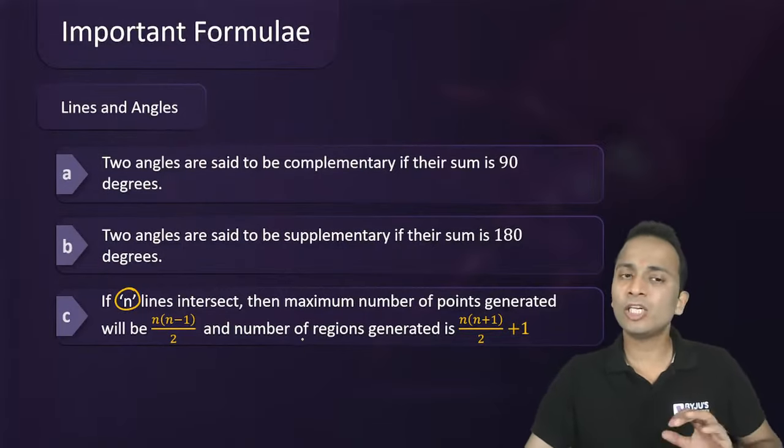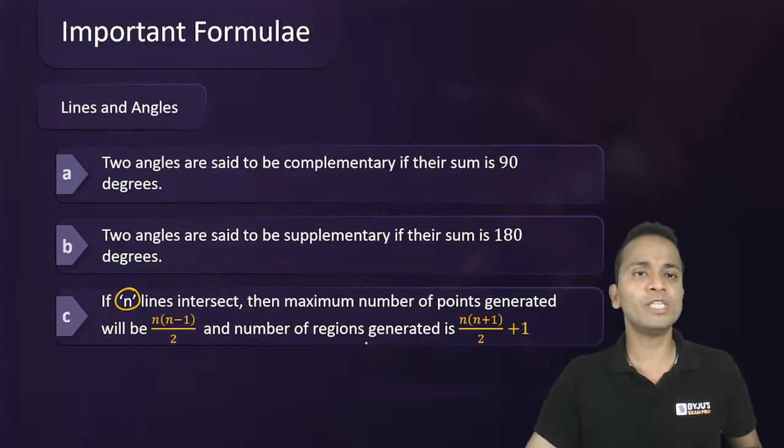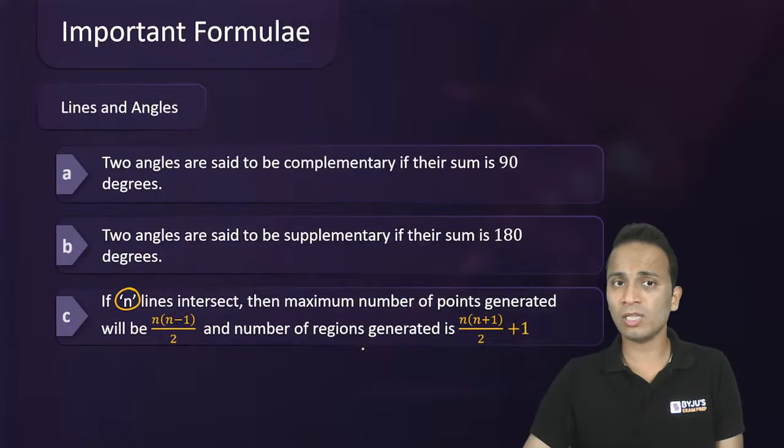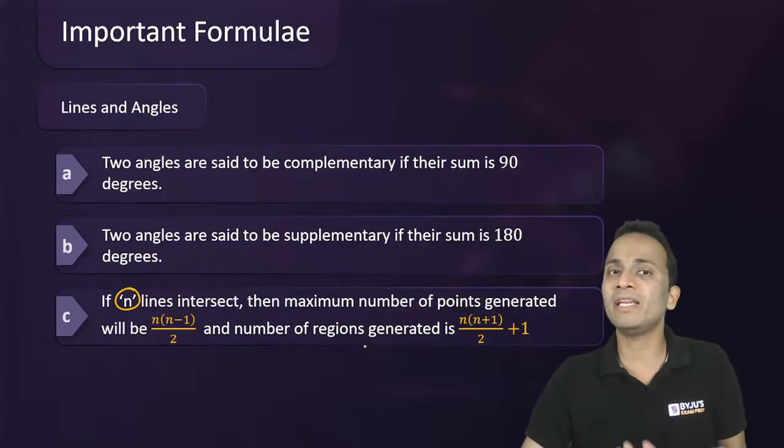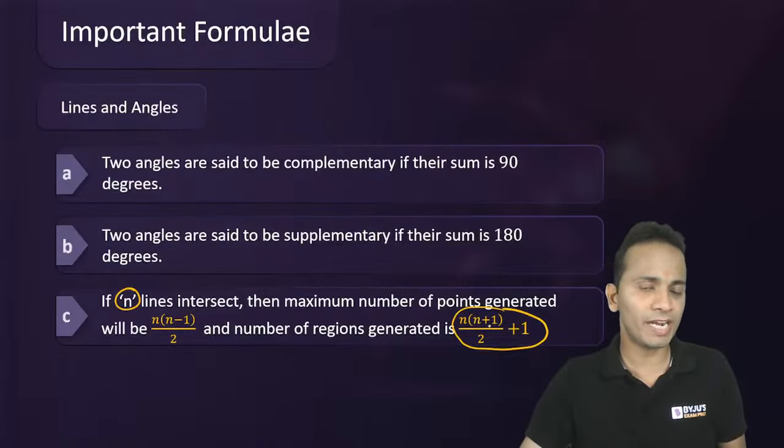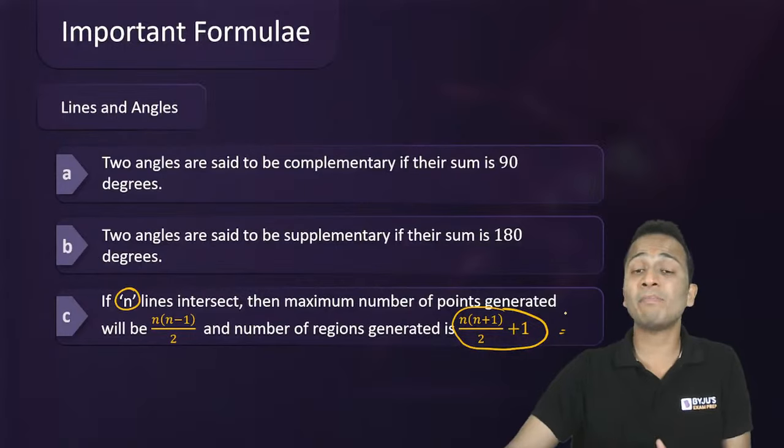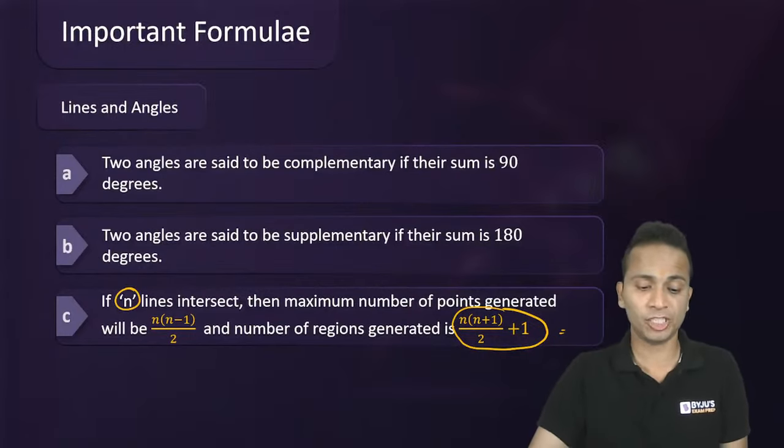And the total number of regions in which the entire plane is divided is given by n into n plus 1 divided by 2, plus 1. So these are some of the important formulas that may be used directly in your examination.